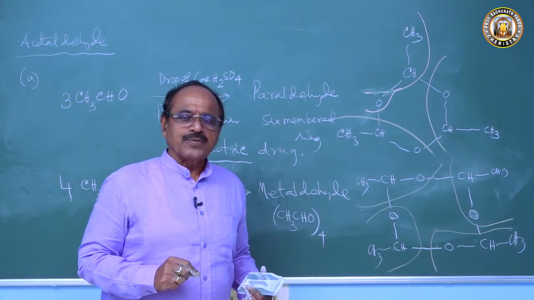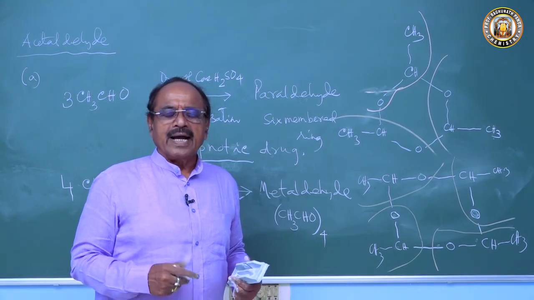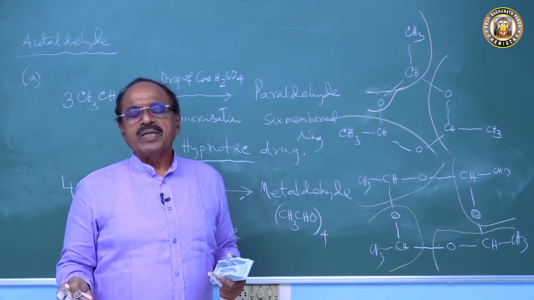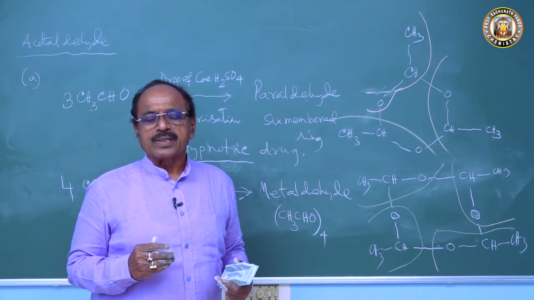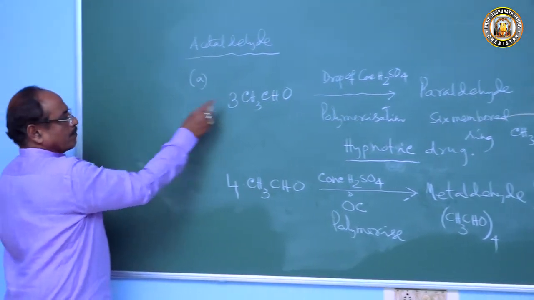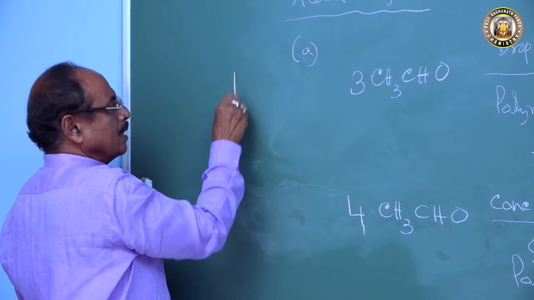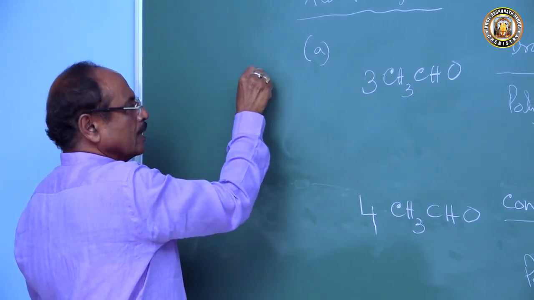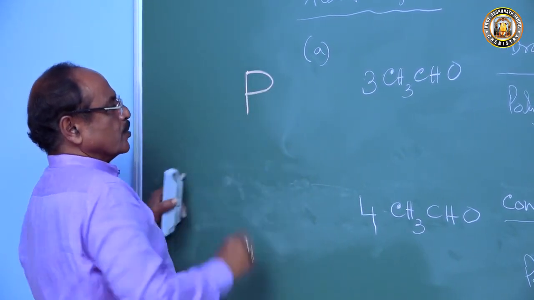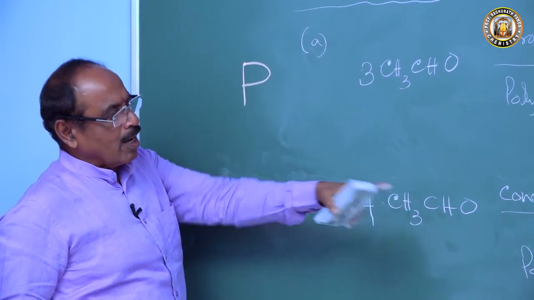Now children, you may get confused. Acetaldehyde forms two types of polymers, paraldehyde and metaldehyde. How many molecules in paraldehyde? How many in metaldehyde? Remember P for paraldehyde: you count 1, then 2, then 3. So 3 molecules make paraldehyde.